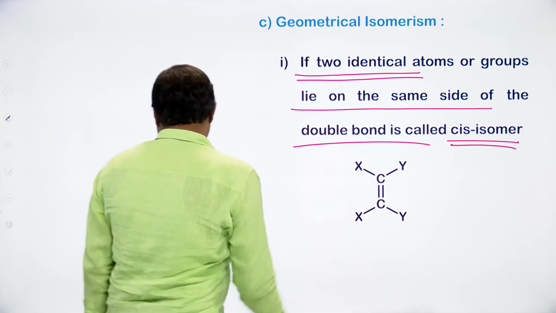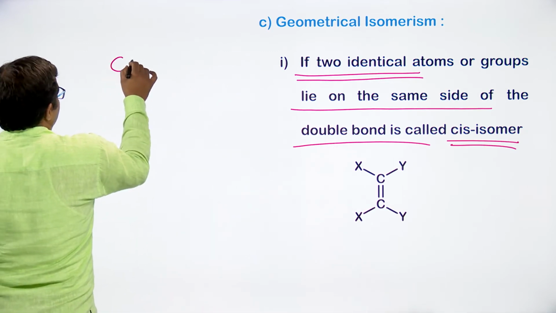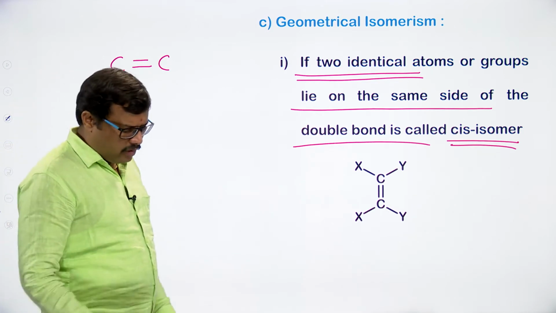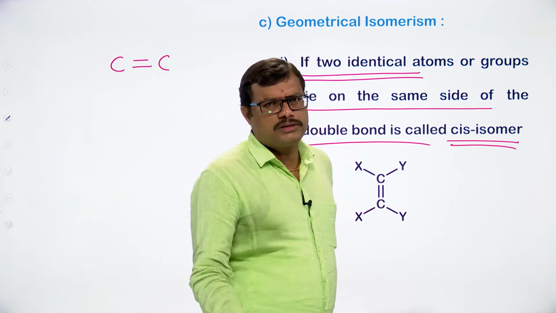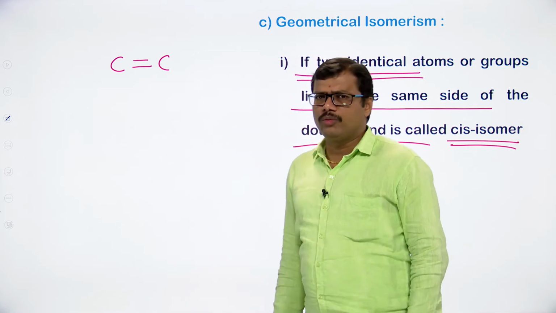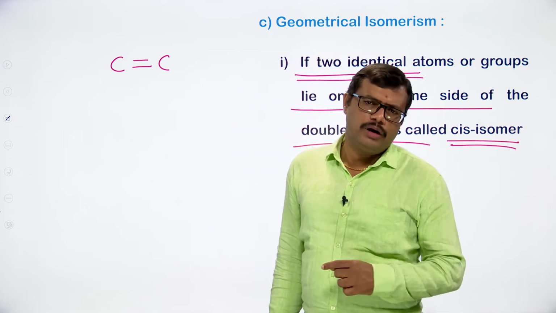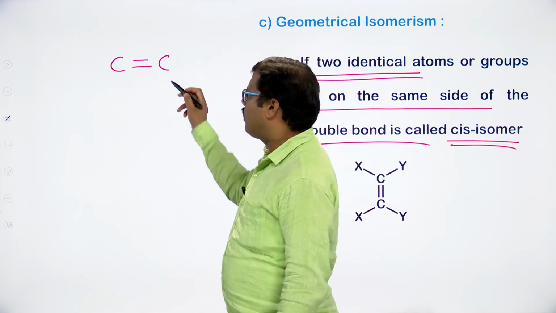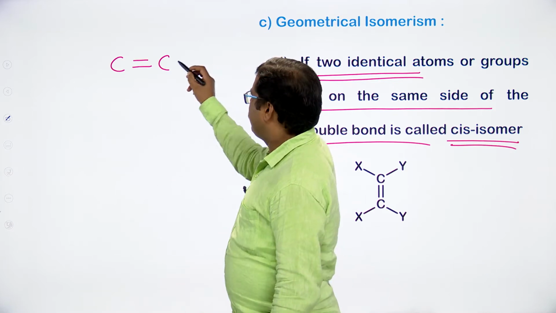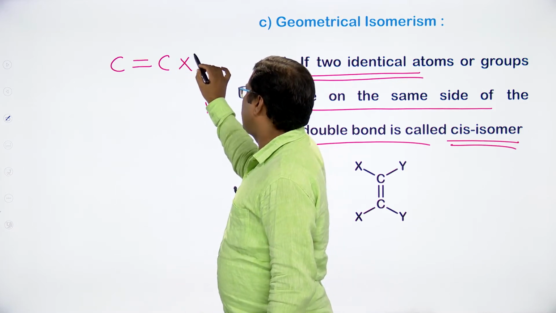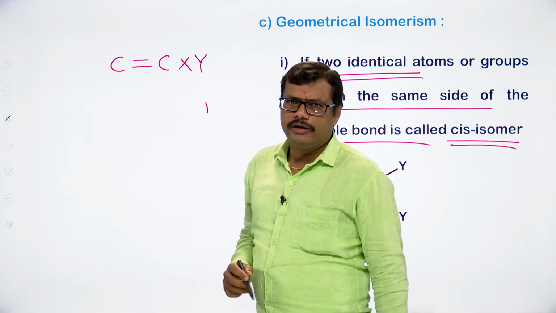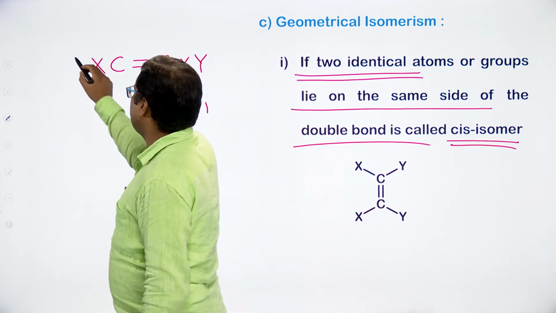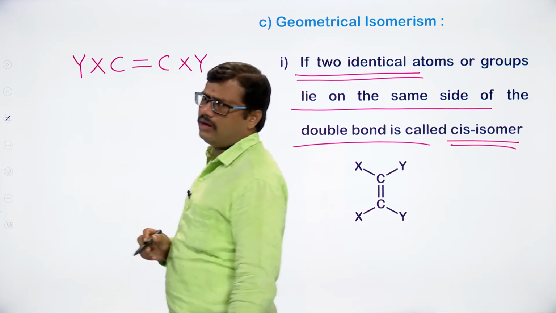If you observe, we are going to have a carbon-carbon double bond. Moreover, whenever we want a compound to exhibit geometrical isomerism, we have to look at one point. What is that point? Each doubly bonded carbon atom must contain two different groups. This doubly bonded carbon atom should contain two different groups, and here also this doubly bonded carbon atom should contain two different groups.